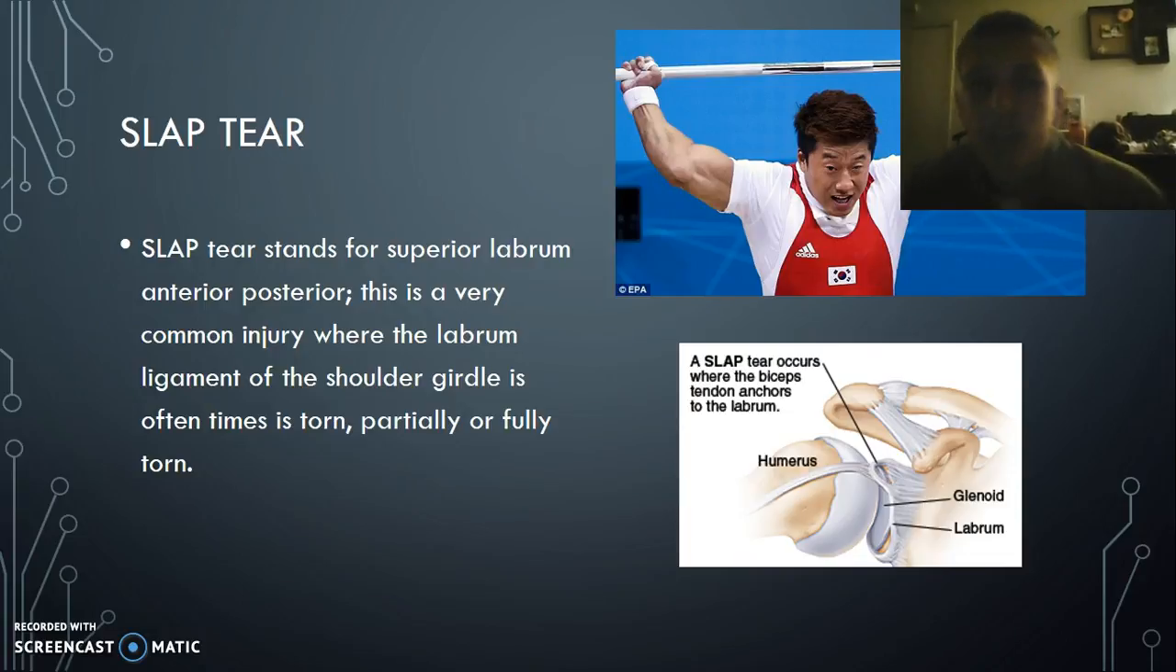Next injury we have is going to be a SLAP tear. It stands for superior labrum anterior posterior of the shoulder. This is a very common injury where the labrum ligament of the shoulder girdle is oftentimes torn, partially or fully torn. Here we have an example in both of these pictures.